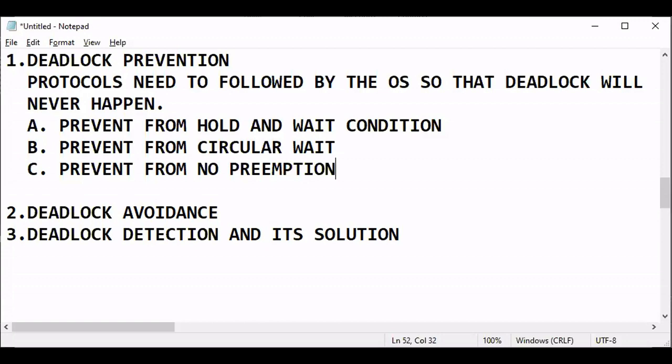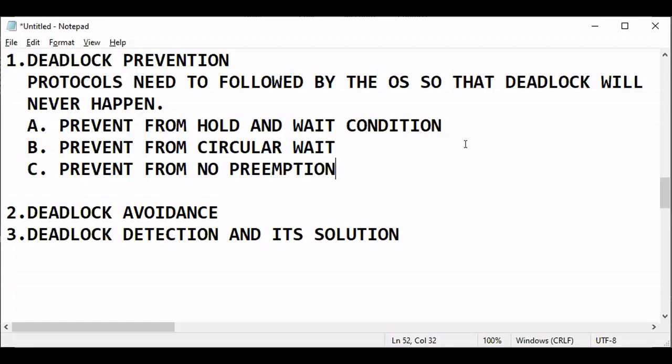If p4 has more priority than any other process, p4 will never wait. Usually p4 waits for resource r5, but if p4 has more priority, then p4 can forcefully take r5 and p4 will execute. Then if any one process executes, there will be no deadlock. So this prevents no preemption. Likewise, if you allow preemption, or make any process more powerful than the others, then this case will be prevented.